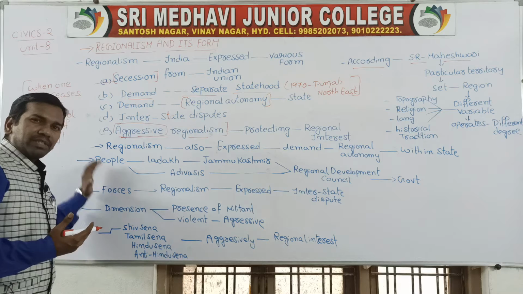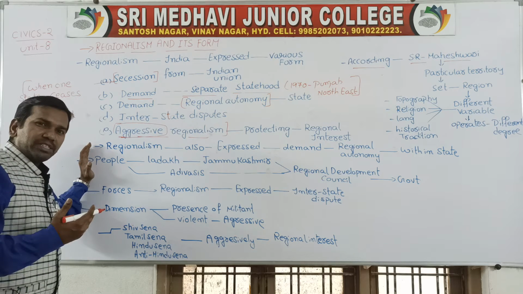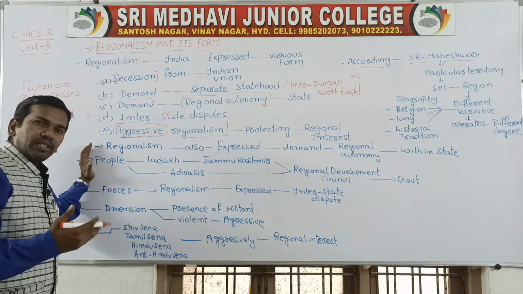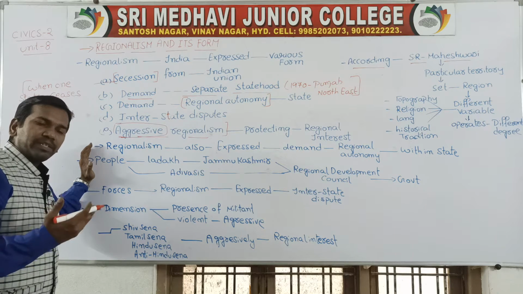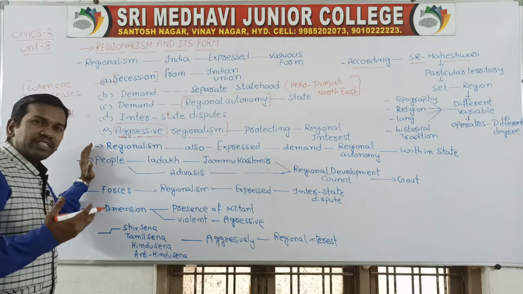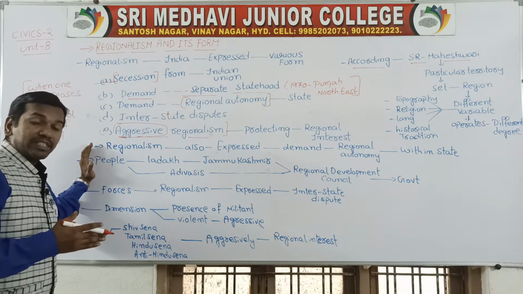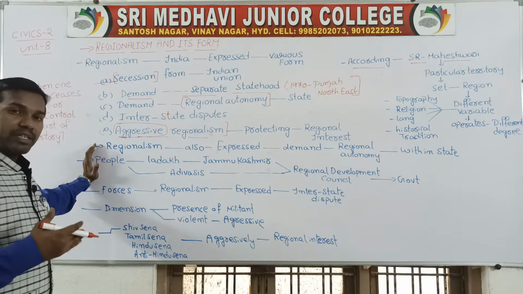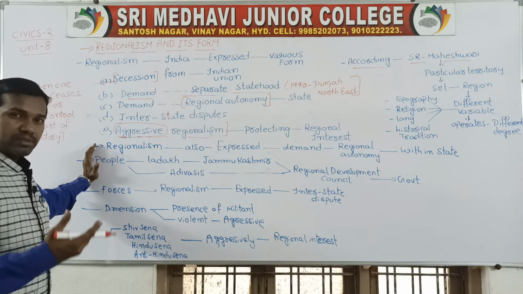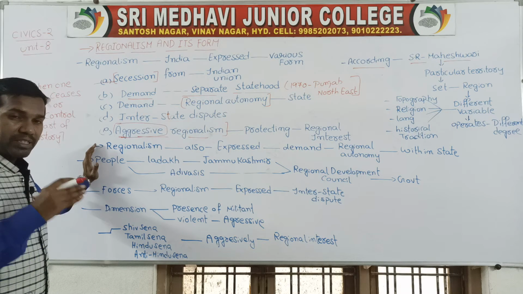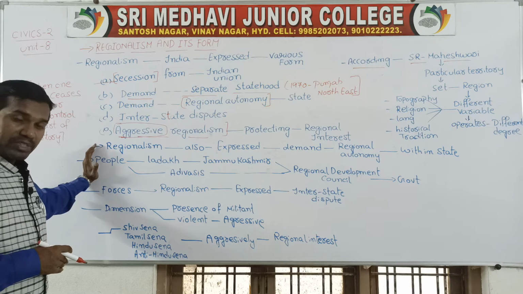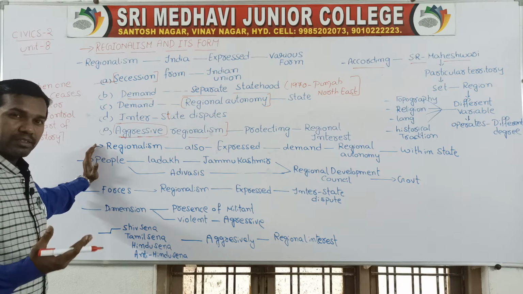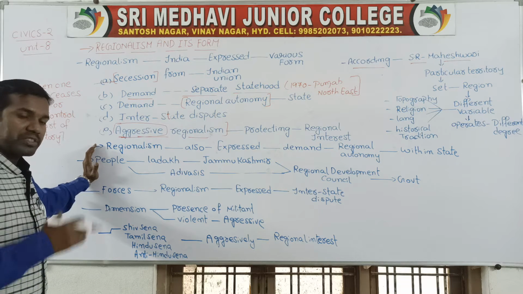Already in the previous classes we have studied the concept of regionalism. During the post-independence period, after 1960, many states demanded a separate country within the country. First was the DMK party from Tamil Nadu, which demanded separation from India. In Punjab also the demand was going on that a separate state should be formed. And in northeastern parts like Mizoram and Nagaland, the demand for separation was growing.